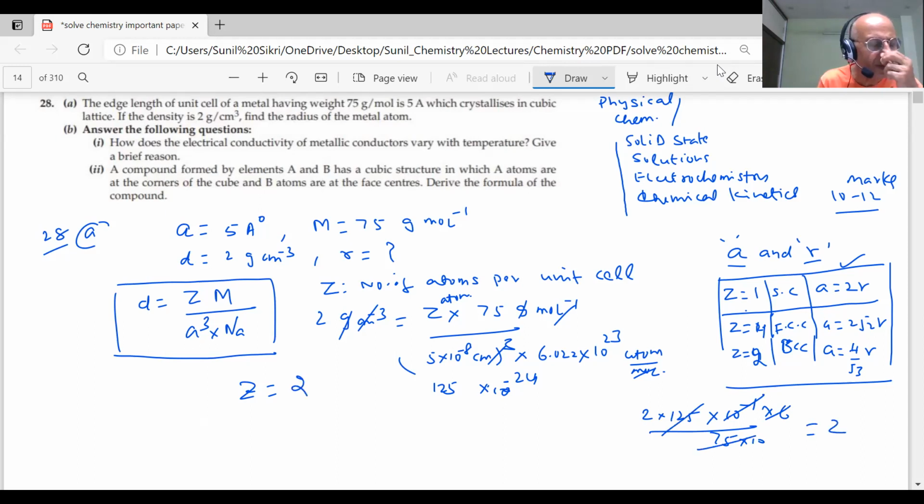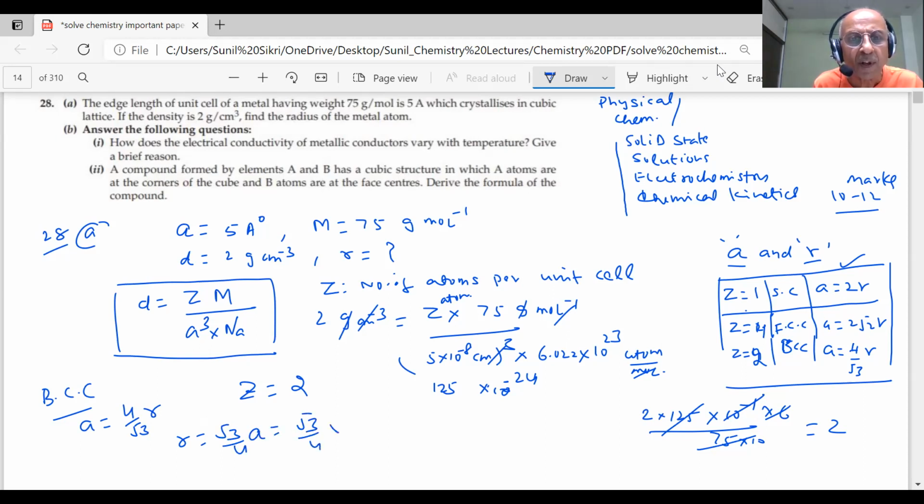That means it is BCC. If it is BCC, what is the question? Find the radius of the metal. For BCC, what is the formula? A is equal to 4 by root 3 R, and R is equal to root 3 by 4 into A. And what is the value of A?